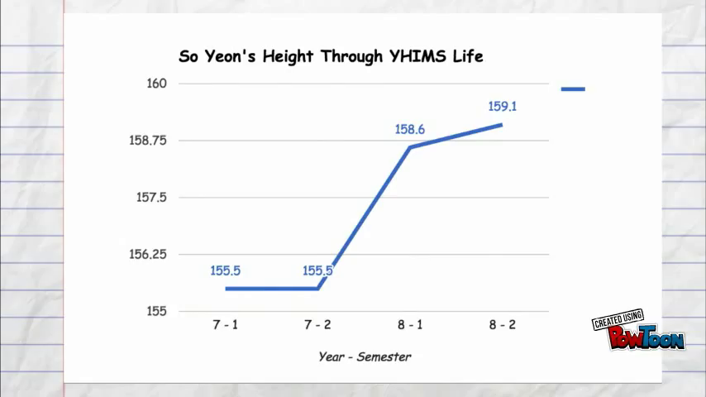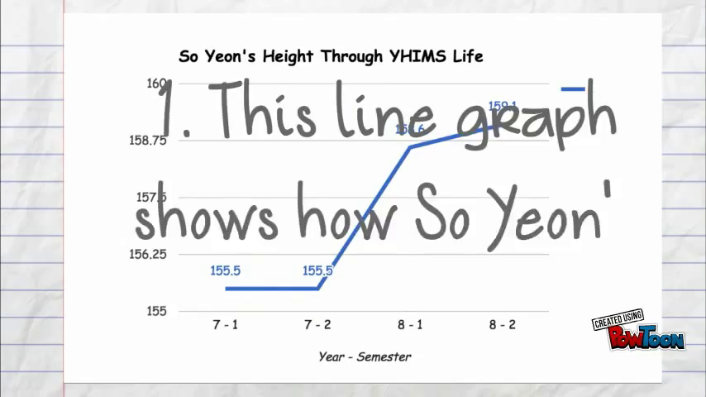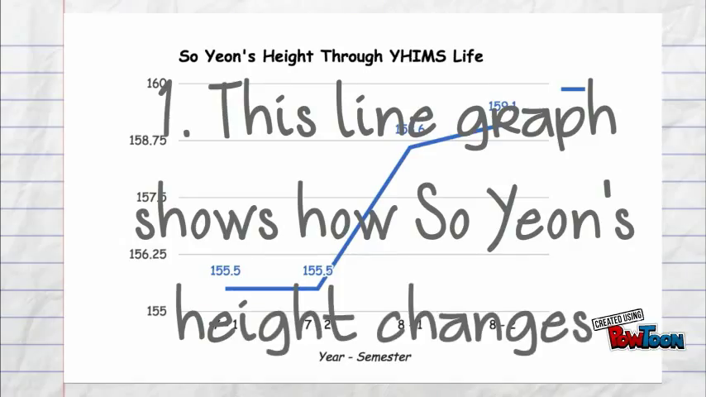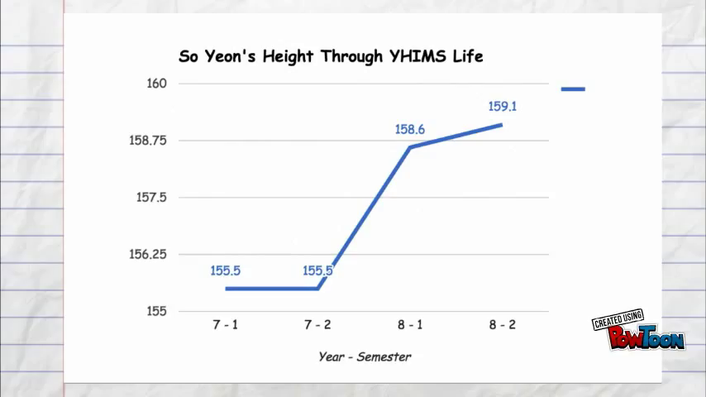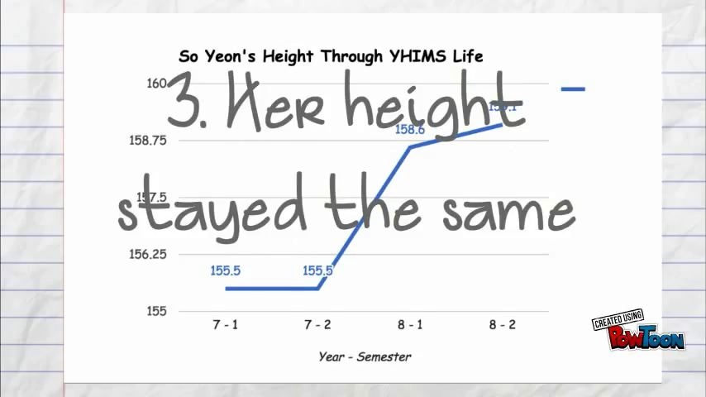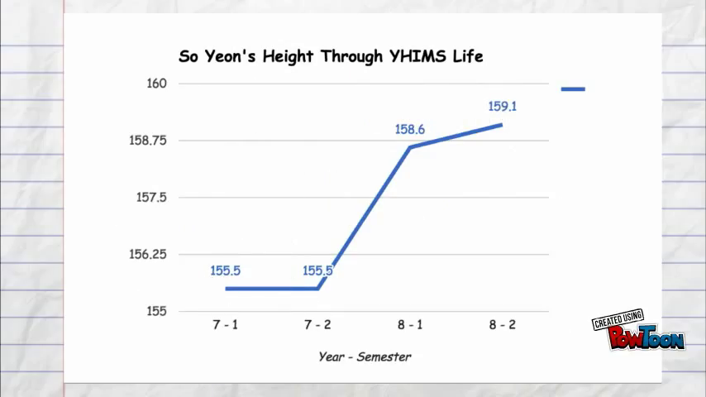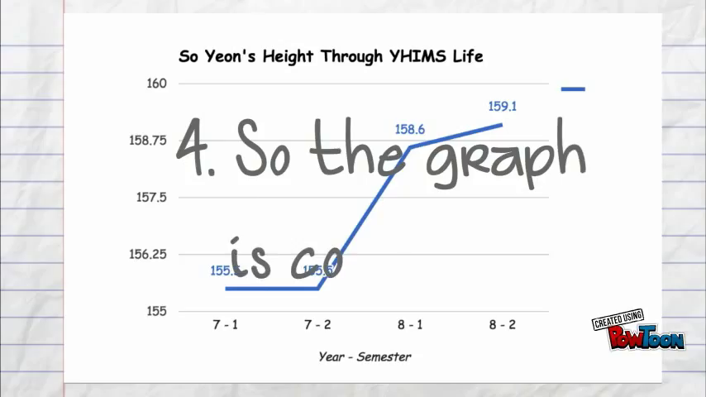Hello, I'm So Yeon Kim. This line graph is showing the change in my height during Young life since 7th grade, first semester. In first semester, which was last year, I was 155.5 centimeters. After that, in second semester, my height stays the same, 155.5. Unfortunately, there was no change in my height, so the graph is constant.